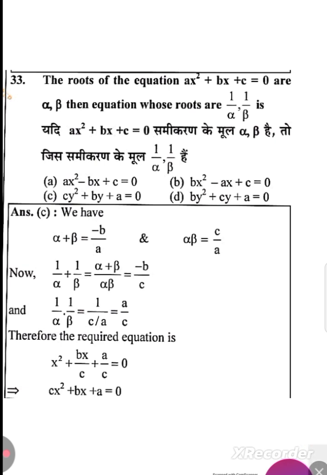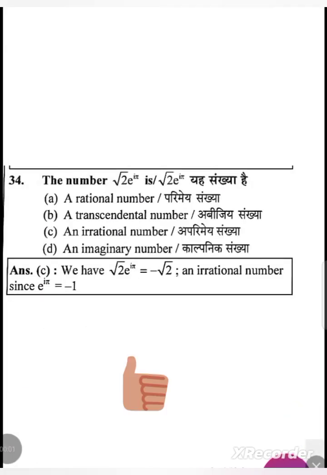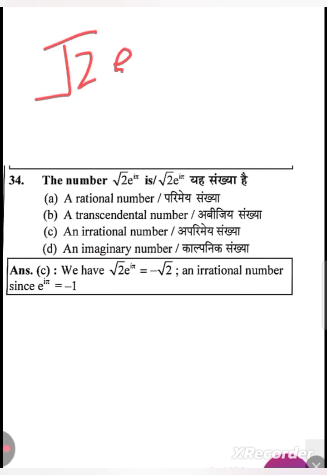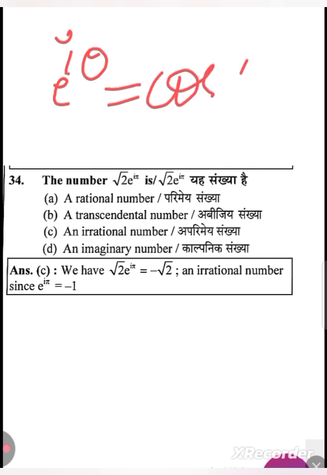So the next question is: the number root 2 into e raised to power i pi, is it a rational number, transcendental number, irrational number, or imaginary number? We have to check. So e raised to power i theta is cos theta plus i sin theta.